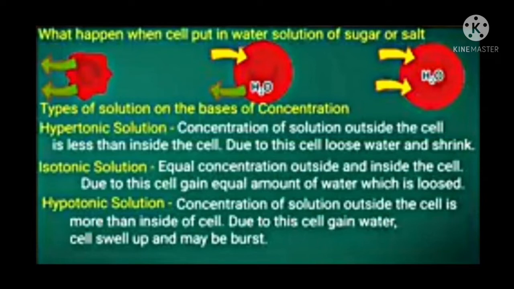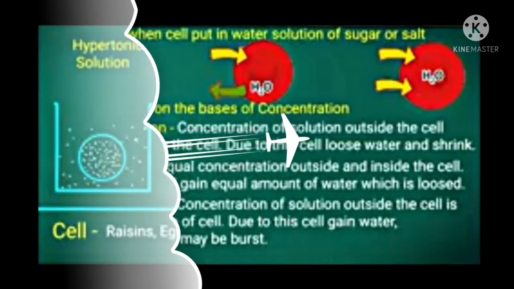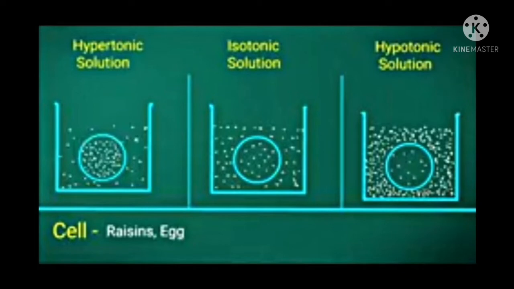In this, the concentration of the solution outside the cell will be more than inside the cell. As a result, the cell gains water, swells up and may burst. Types of solution can be better understood with this diagram by taking an example of raisins, which is also called as kishmish. Add this raisin in the hypertonic solution. What happens is that the concentration of the solution will be less than compared to the raisin. Hence, the cell or the raisin loses water and it shrinks.